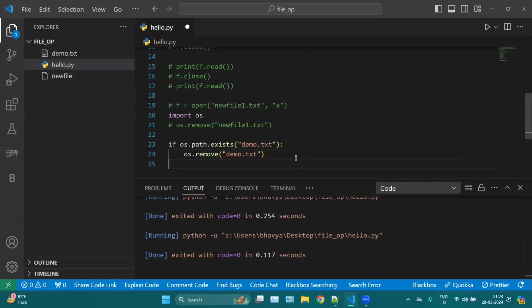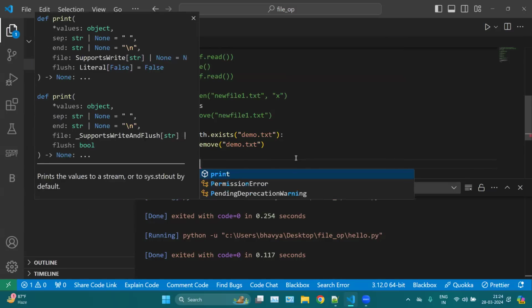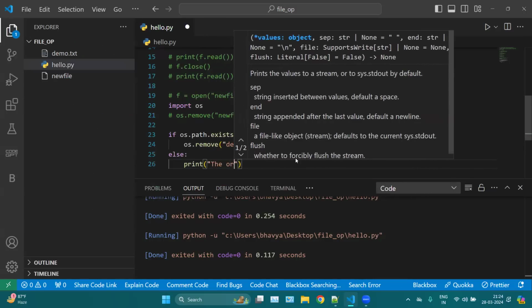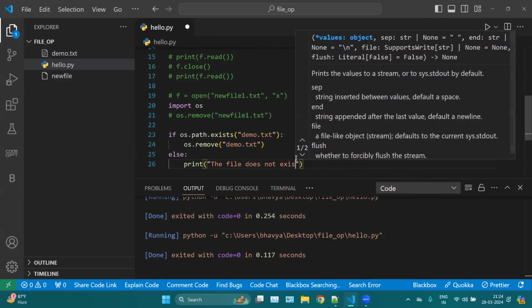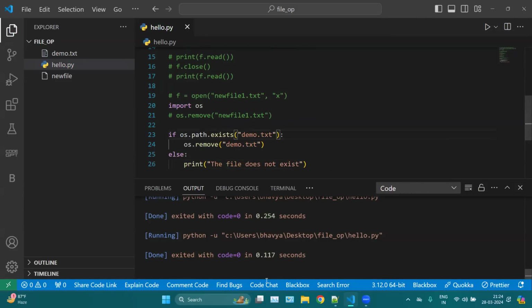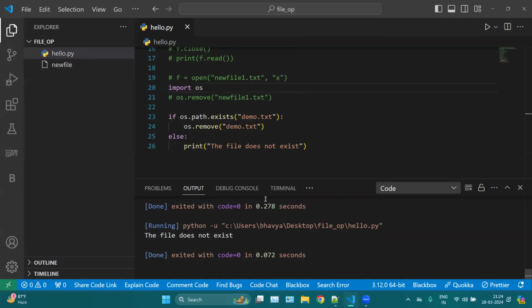If not, else print file does not exist. Simple. So if I run this code, you will notice the file is removed. But if I run this code again, then I will get the else statement output. So, file does not exist.